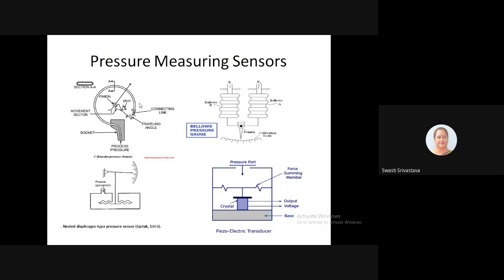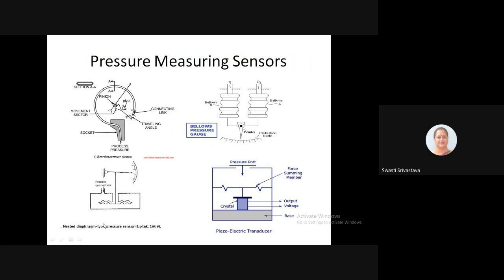When a vessel or a pipe is to be operated under aseptic conditions, then a diaphragm gauge can be used. The changes in the pressure cause movements of the diaphragm capsule, which are monitored by a mechanically levered pointer, as we can see here in the nested diaphragm type pressure sensor.